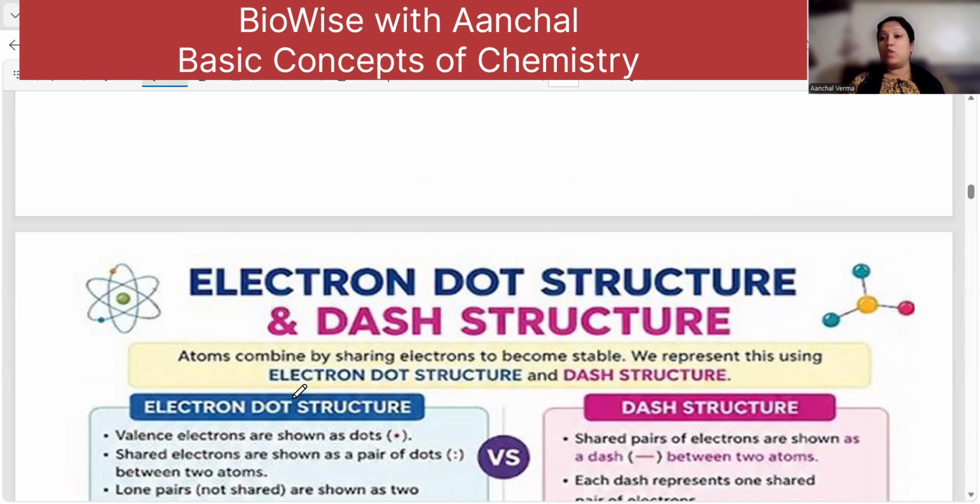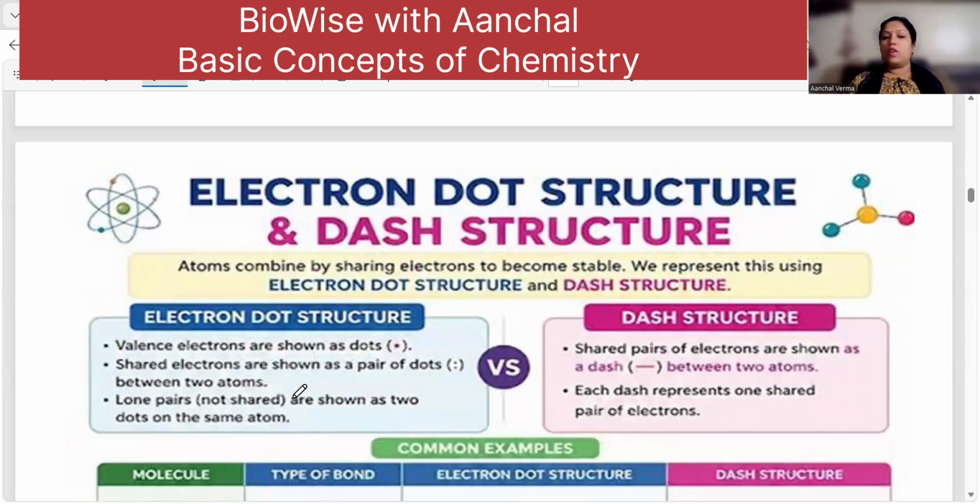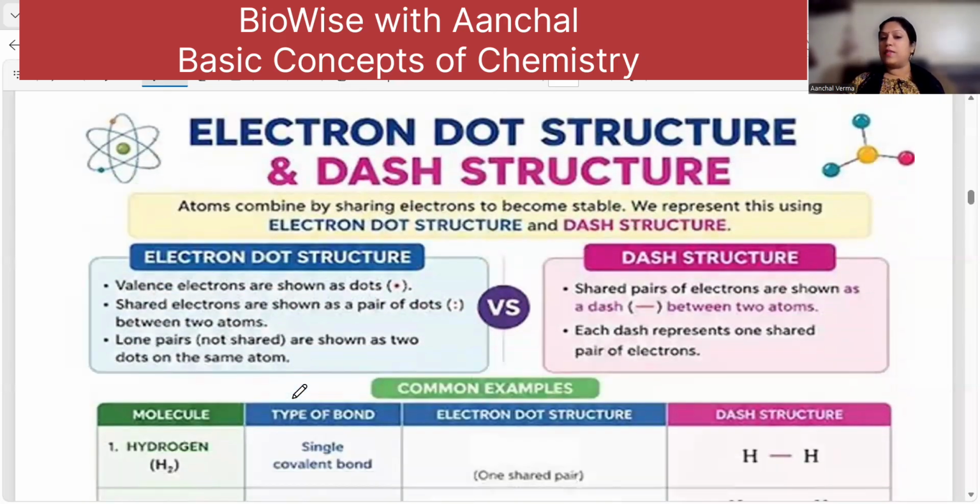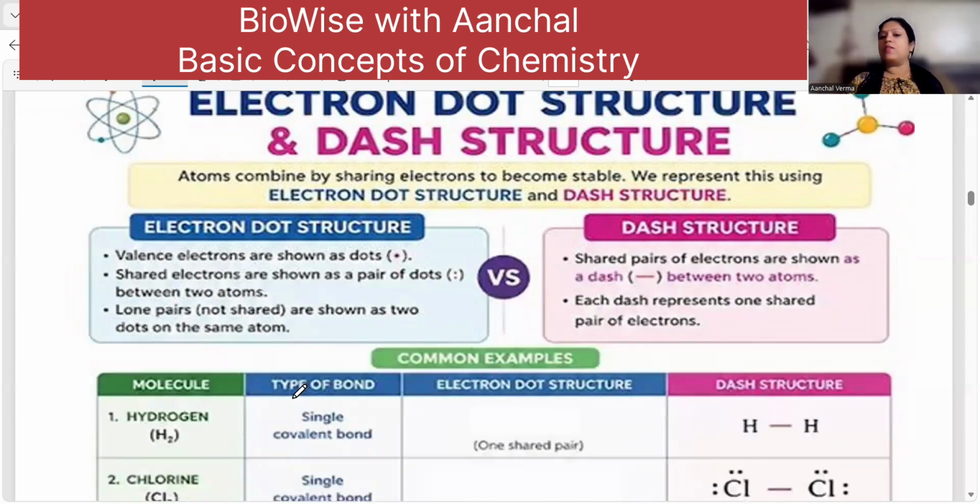Always remember, when there are two atoms involved, use dot and cross so that you can differentiate between the electrons of the two atoms. Is that clear? Now, in the electron dot structure, the valence electrons are represented as dots. Shared electrons are shown as a pair of dots, and a lone pair is the pair of electrons which is not participating in the bond formation. Understood? And in the dash structure, one shared pair of electrons is denoted by a dash.